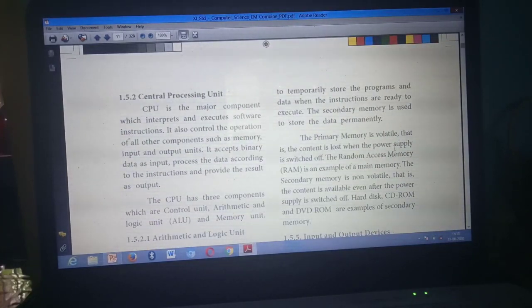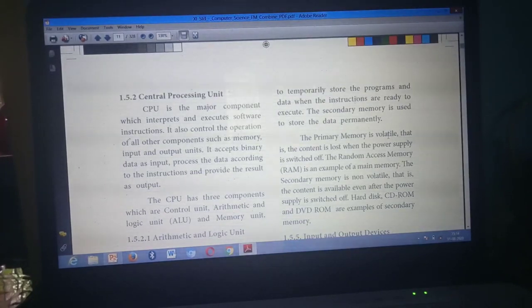First point you can write: primary memory is used to store the programs temporarily. Then what's the first point of secondary memory? Secondary memory is used to store data permanently. Second point: primary memory is volatile, secondary memory is non-volatile. Third point, under the heading primary memory: the content is lost when the power supply is switched off.